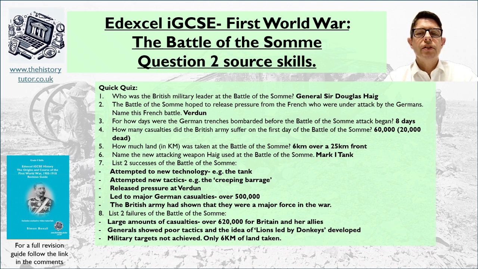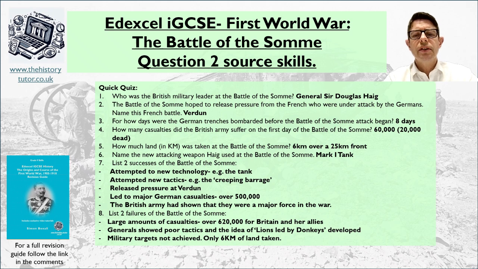How many days were the German trenches bombarded before the British soldiers went over the top at the Battle of the Somme? That's 8 days. How many British casualties were there on the first day? Well, the first day is known as the worst day in British military history. 60,000 is one of the numbers found in the textbook. You can find various numbers, from the late 40s to 50,000 to 60,000, with around 20,000 dead.